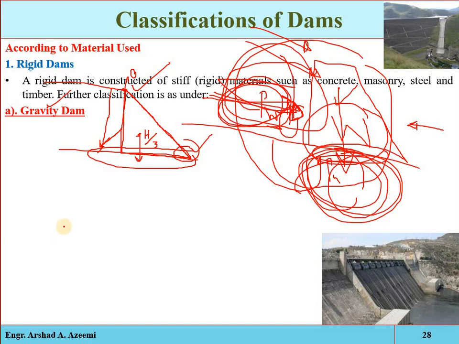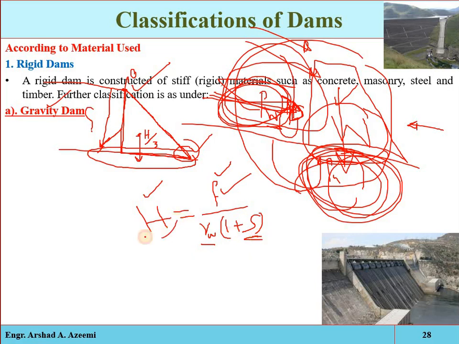And now you can see how much height will be recommended, so it can be a high or low gravity dam. That height of the gravity dam, just as an approximation, is equal to f divided by gamma and 1 plus s. Here f is the limiting height. If you are constructing a dam from a concrete material, this is the safe allowable compressive stress of the material from which you are constructing the dam. Gamma is the specific weight of the water, and s is the specific gravity of the dam material.